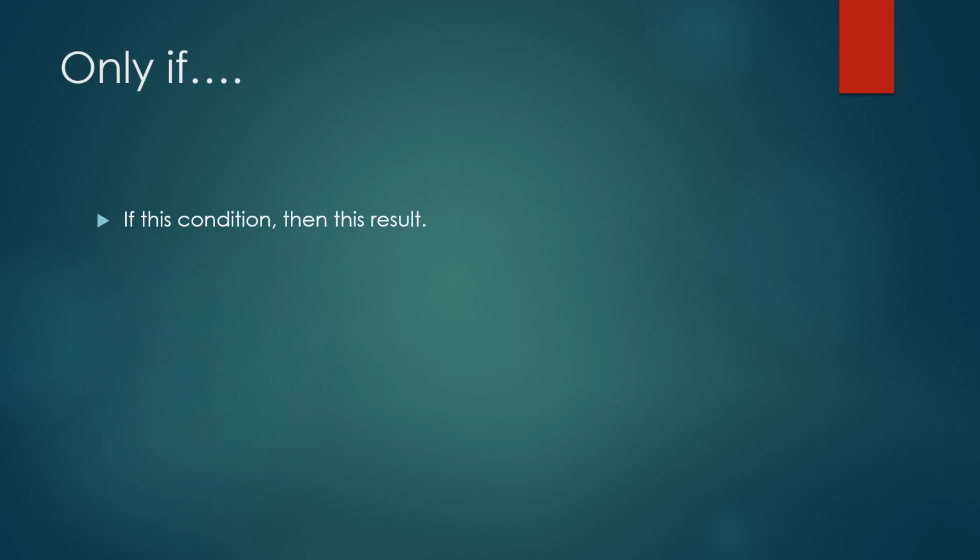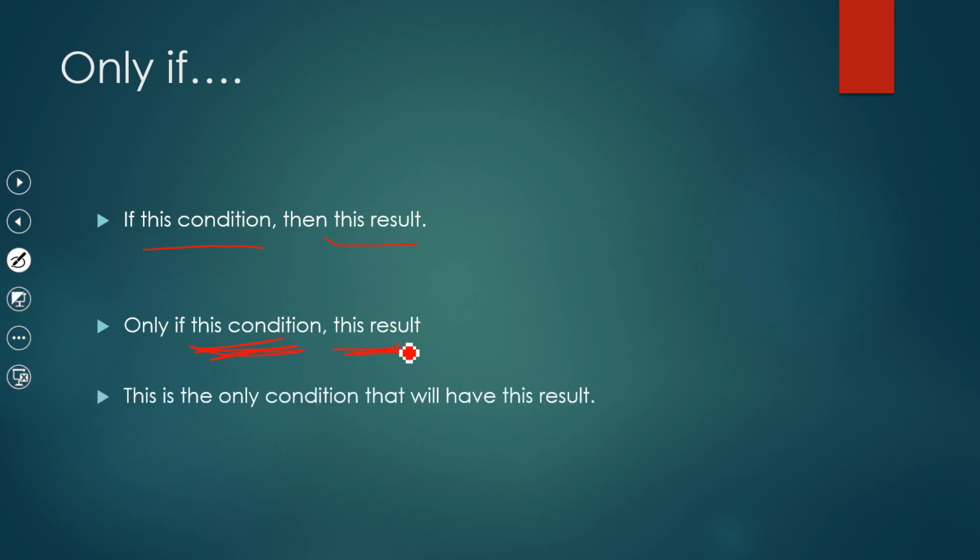So, only if is a form of if. If we think of if, it introduces: if this condition, then we will have this result. Only if is a little bit different. It says only if this condition, then we will get this result. So we're saying this is the only condition that will have this result.